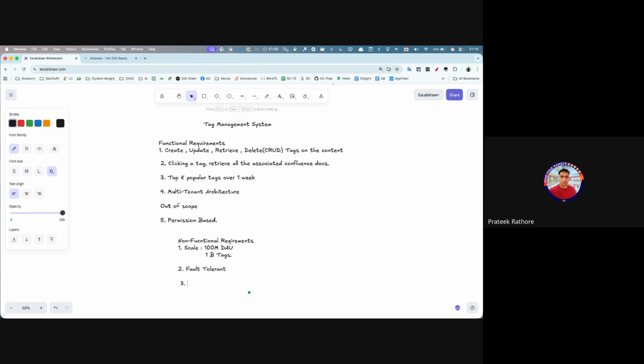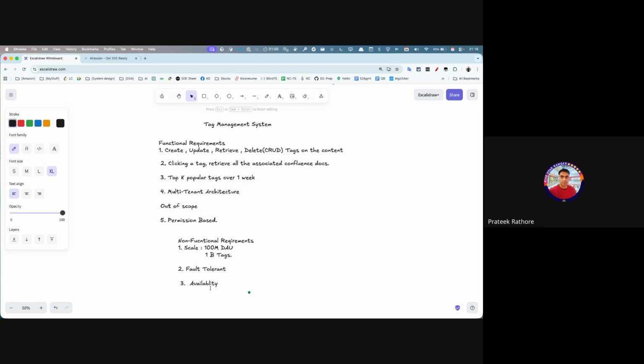If I talk about the CAP theorem, what should we have, consistency or availability? As I can read the question, it's more on the AP side. Yes, availability, because I'm okay with not having an exact count.